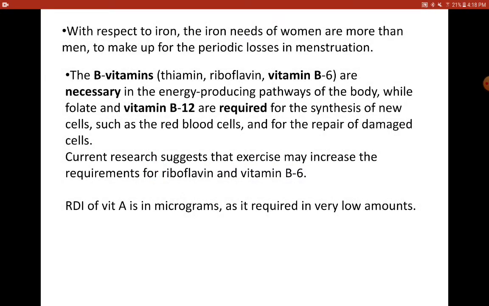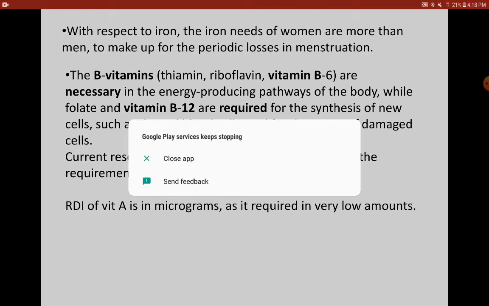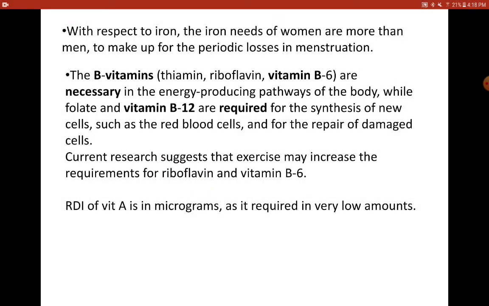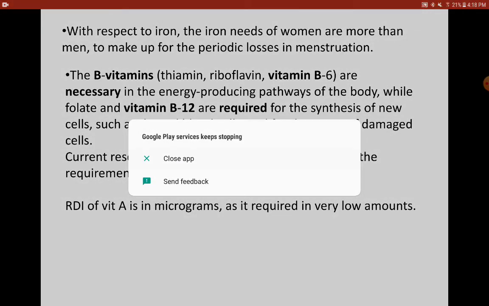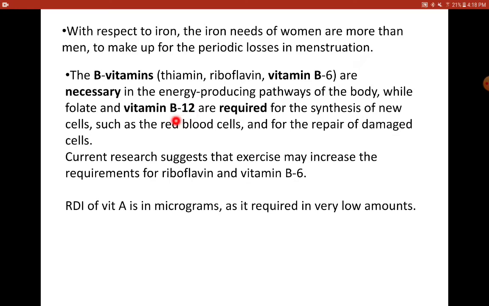So when a person is working, doing physical activity, he has to have a repair of damaged cells, probably when he encounters a wound or an infection. So these concepts are very much involved because they take care of the synthesis of RBCs and repair of damaged cells. So current research, as I was talking about, correlates the exercise with the requirement of riboflavin, which is vitamin B2, and vitamin B6 pyridoxine.